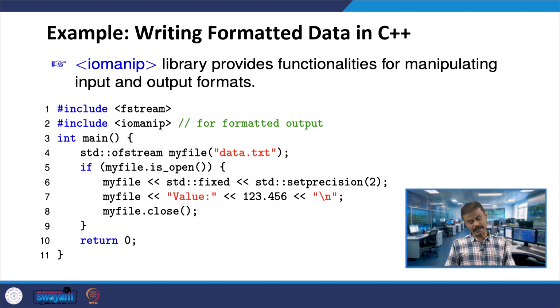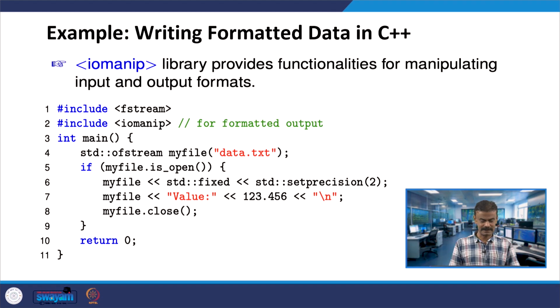Now, another example: writing formatted data in C++. You may require some format, even when you are handling, let us say, a spreadsheet. You will put, let us say, the student marks, and then you want to do left alignment, right alignment, or in the middle. In a similar way, assume you are entering 123.456, but I want only precision 2, set precision 2. In that case I want 123.46. These kinds of formats we can easily handle both in C++ and Java.